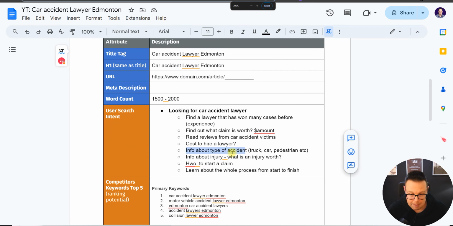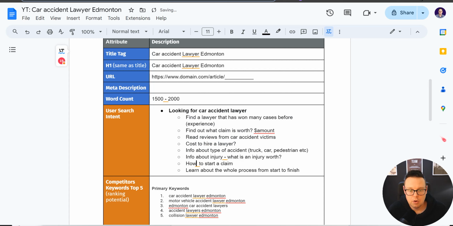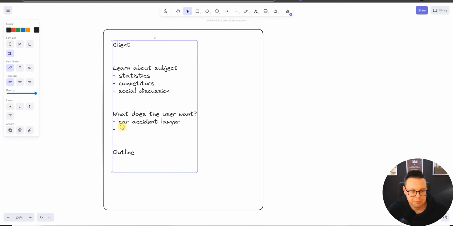The type of accident would be good if that's covered. So if I've been in an accident and a truck has hit me, maybe I want to read a little bit more about truck accidents because that directly impacts me. And so on. So you get the idea of what a good copywriter would do in terms of research.